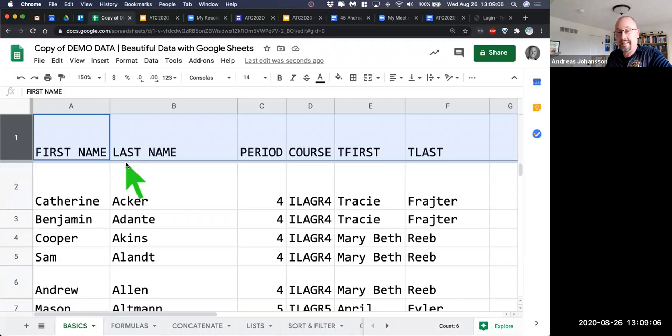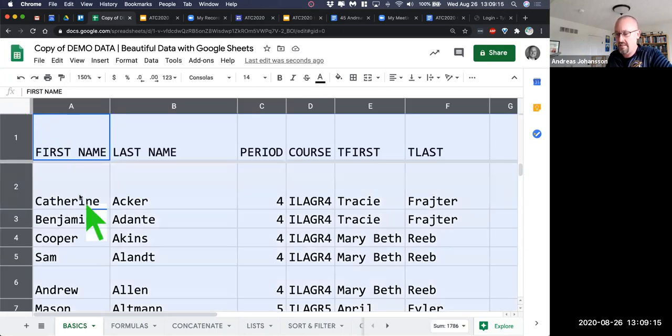So I like to have everything in the center of the cell, but that depends on the data for you. But in this case, that's what I want. So I'm going to highlight the whole spreadsheet by clicking here. So that's in that top box. The other way to do it quickly is to do either Control A or Command A on a Mac. Control A on a PC, Command A, that selects the whole kit and caboodle.